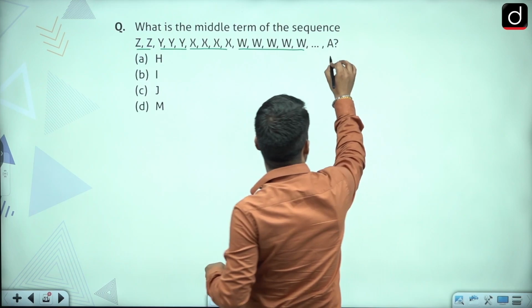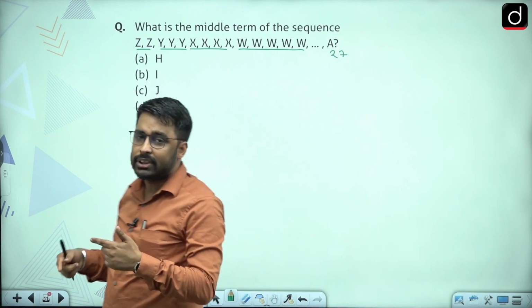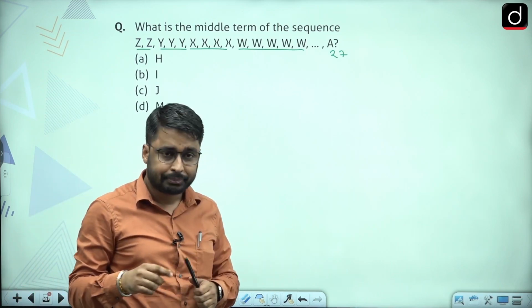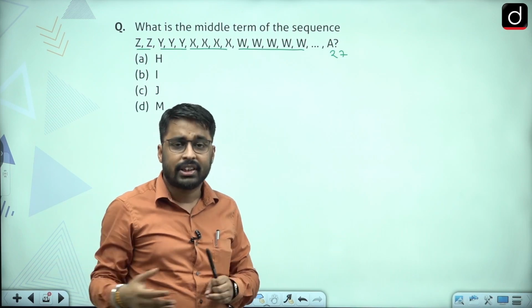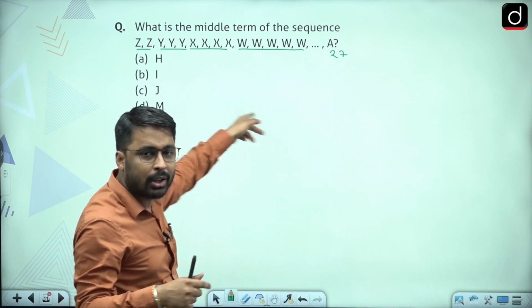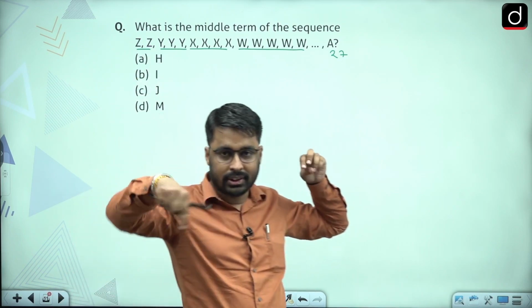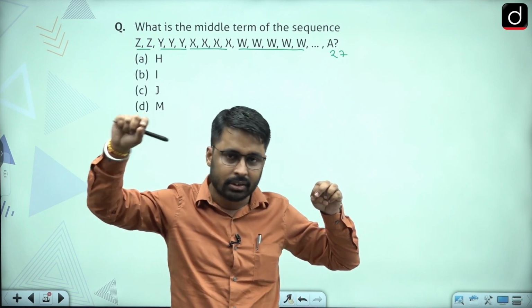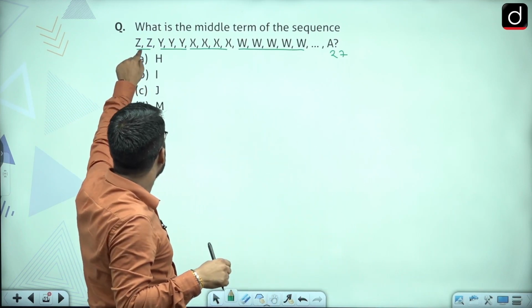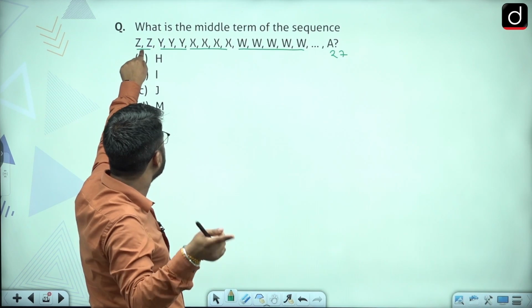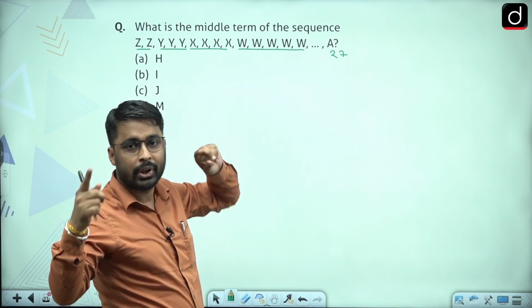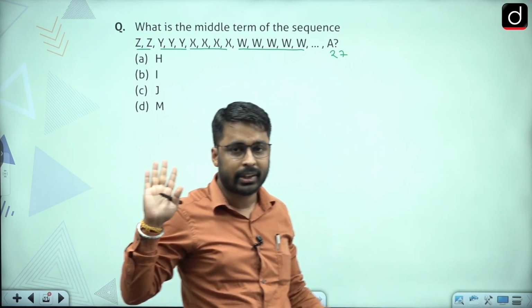So A will be written 27 times. If Z was written 2 times, Y was written 3 times, X was written 4 times, W was written 5 times, the next letter would be written 6 times, then 7 times. So the last letter would be written 27 times, one more than its place value, because when you move in reverse order, Z will be 1, Y will be 2, X will be 3, like that. So they are written one more than the number of times their place value: 1 plus 1 is 2, 2 plus 1 is 3, 3 plus 1 is 4. So A's place value would be 26, 26 plus 1, it would be written 27 times.